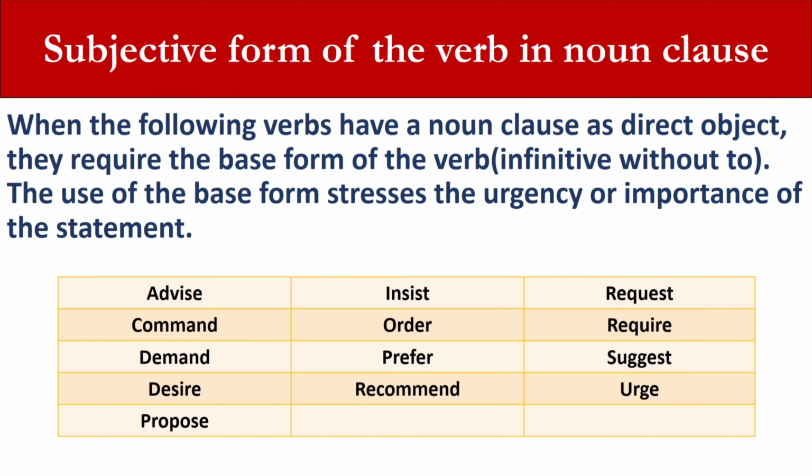Subjunctive form of the verb in noun clause. When the following verbs have a noun clause as direct object, they require the base form of the verb, infinitive without to. The use of the base form stresses the urgency or importance of the statement. Advise. Insist. Request. Command. Order. Require. Demand. Prefer. Suggest. Desire.